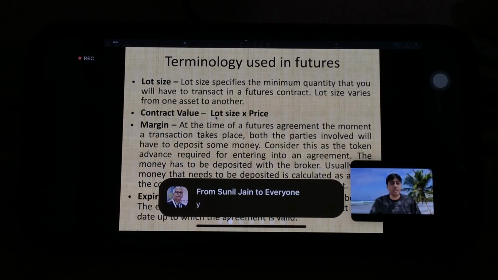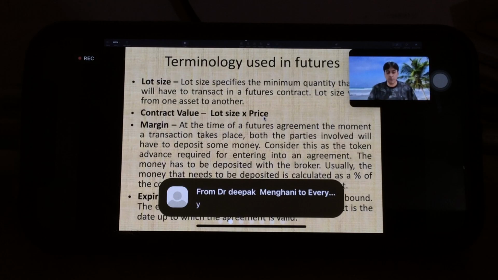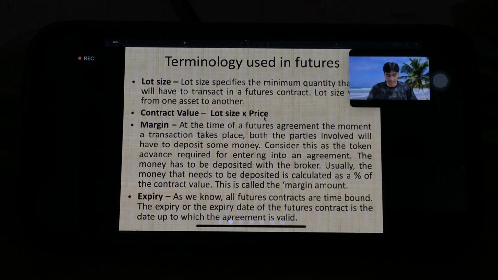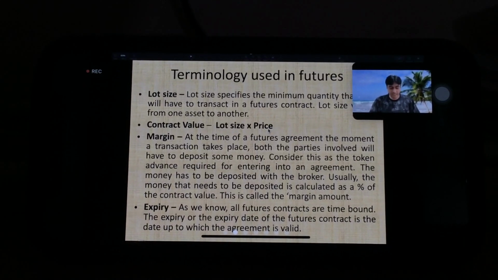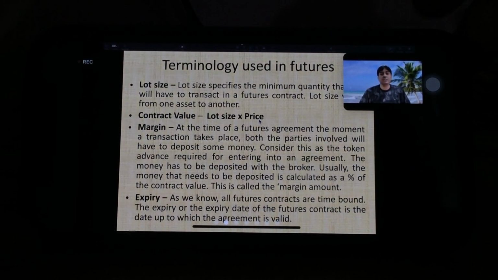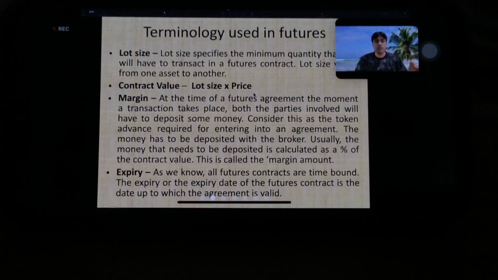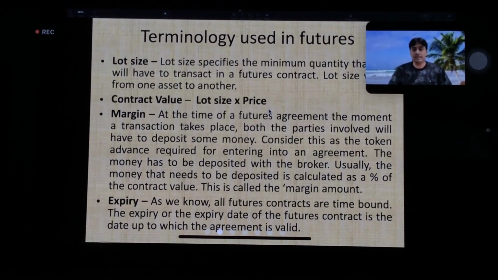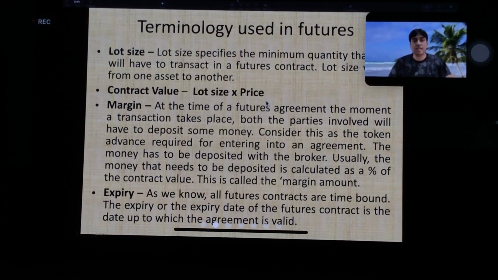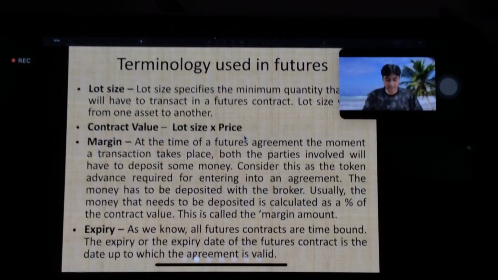Okay. Next is contract value. So, contract value is lot size into price. If we take into consideration the lot size of Asian Paints is 300, as we have seen, and current market price, if we consider 3,300, then 9,90,000 is the contract value. So approximately SEBI takes into consideration that the contract value of all the stocks is around 10 lakhs. They try to keep it below or around 10 lakhs. If it exceeds 10 lakhs, then they change the lot size.